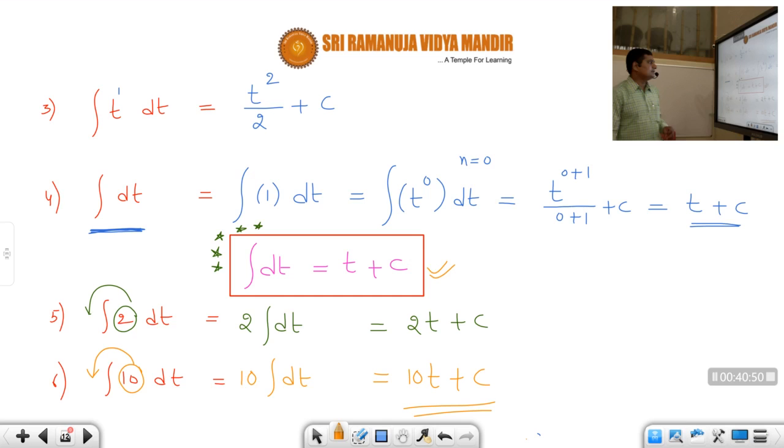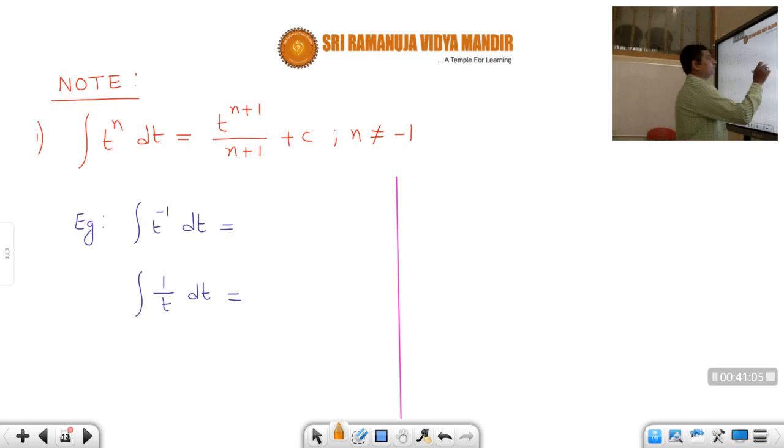Okay, students. One important note here is that students generally get confused in this formula, because we have two formulas. For differentiation, d by dt of t power n is n into t power n minus 1. Correct or not, students? Now, what is the integral of t power n?